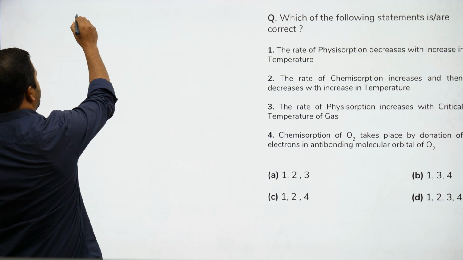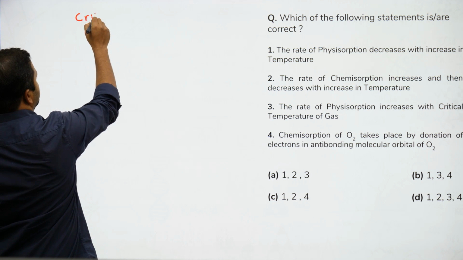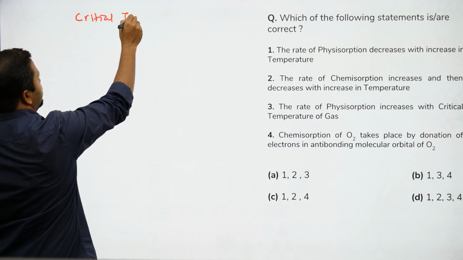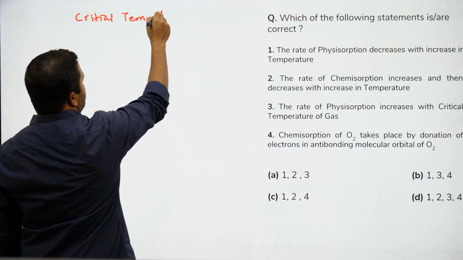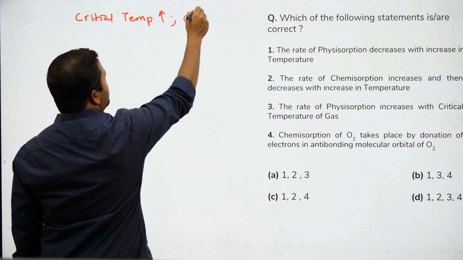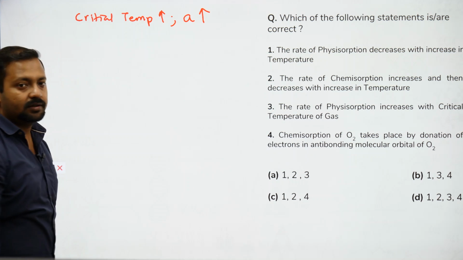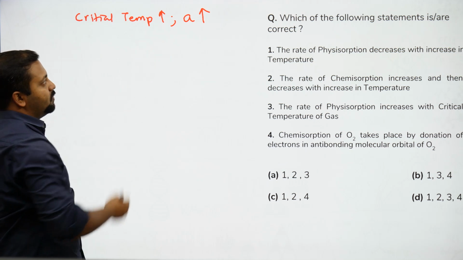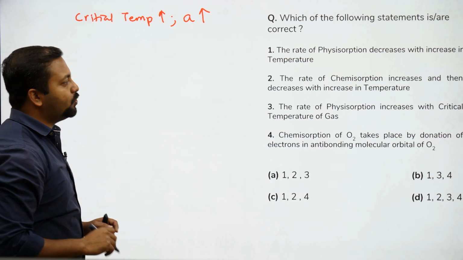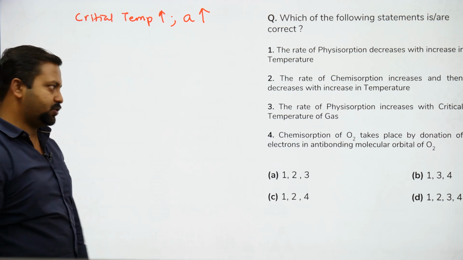So critical temperature increases with increase in van der Waals constant A. Higher critical temperature, more force of attraction, more physisorption.